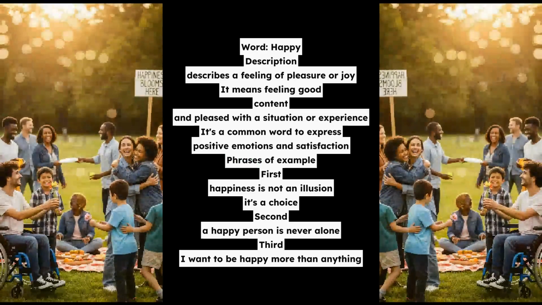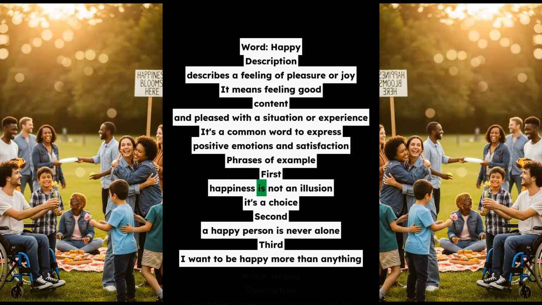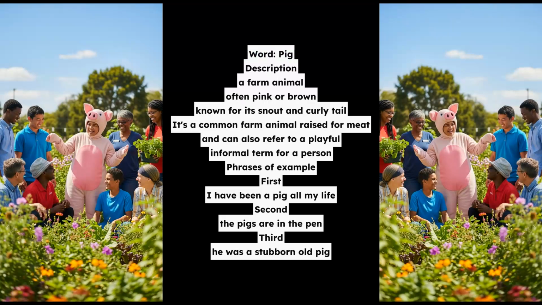Word: pig. Description: a farm animal, often pink or brown, known for its snout and curly tail. It's a common farm animal raised for meat and can also refer to a playful, informal term for a person.